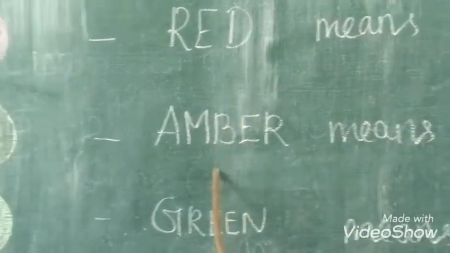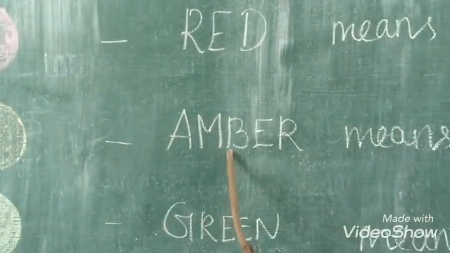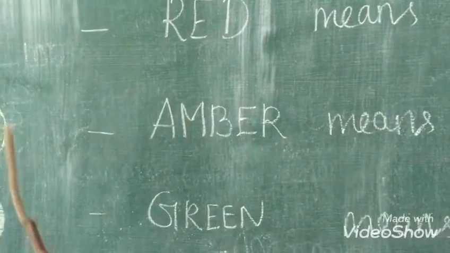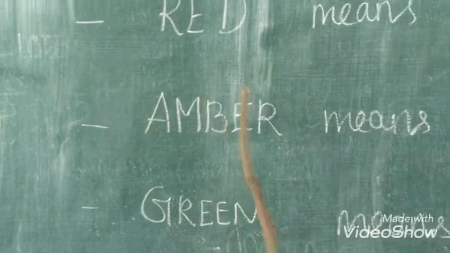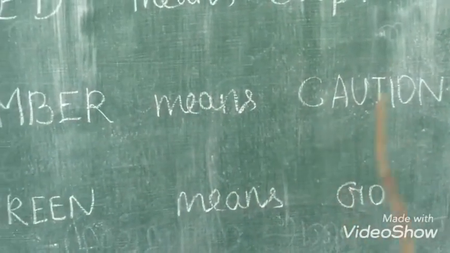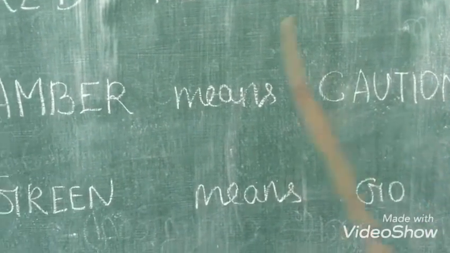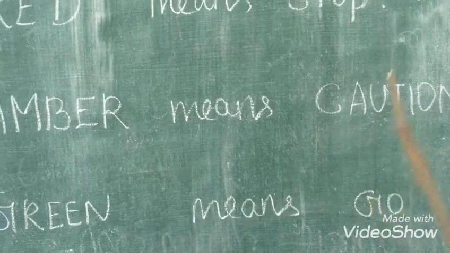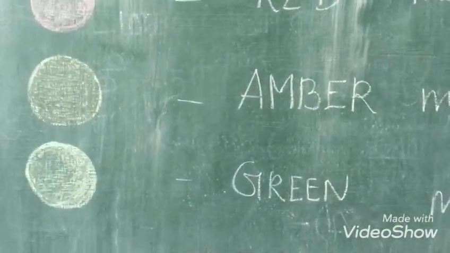Okay, and then the next color, that is yellow. Okay, but we have to tell it as amber. The light color is in yellow in color, but we have to tell it as amber. So amber means caution. So what we must be prepared. We must ready to go. Okay, so amber means caution, be prepared. Okay, and then the last color is green.